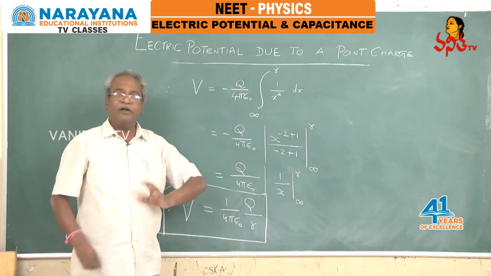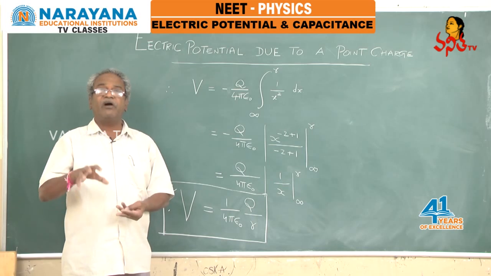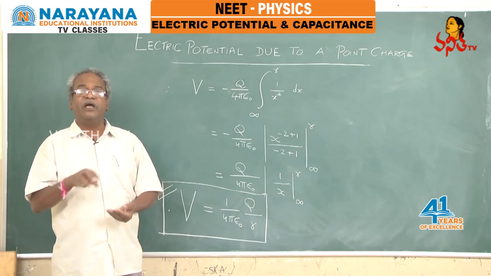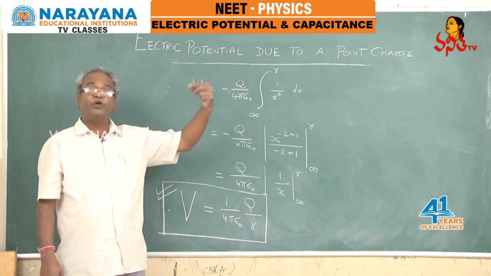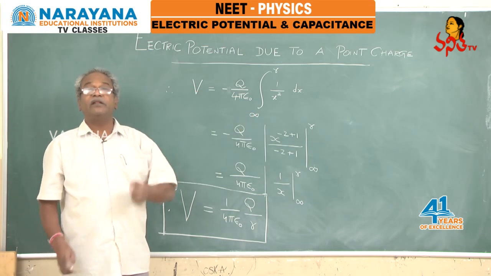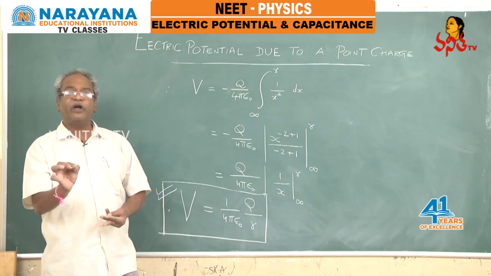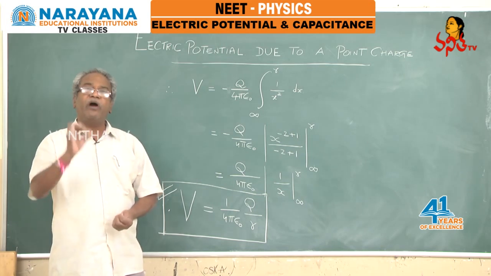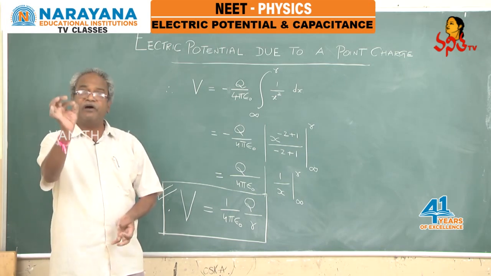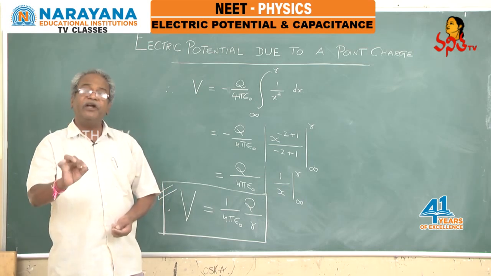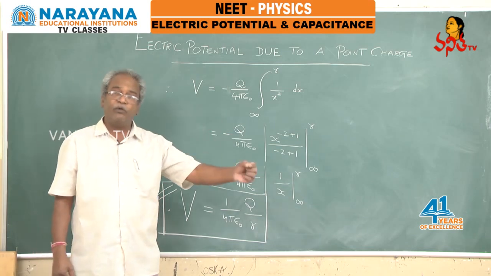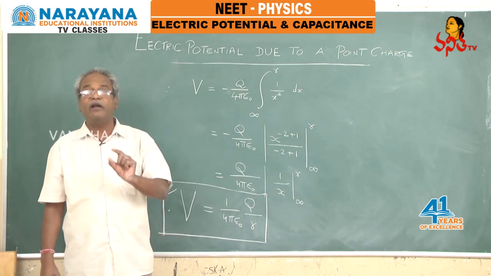Now, if the point charge is a positive charge, the agent has to perform positive work to bring the unit positive charge from infinity. Therefore, electrostatic potential due to a point positive charge is a positive quantity. Electrostatic potential due to a point negative charge at a particular point will be a negative value.